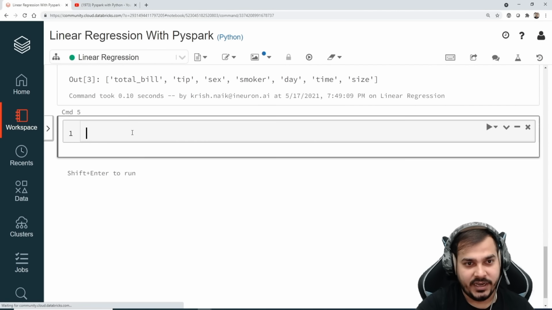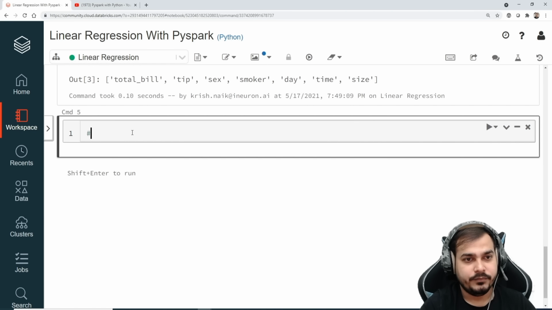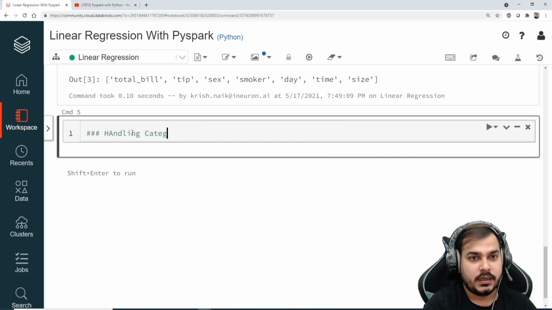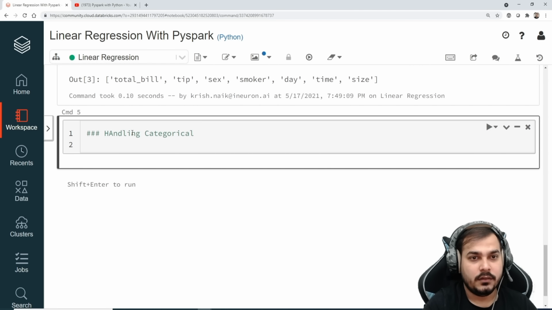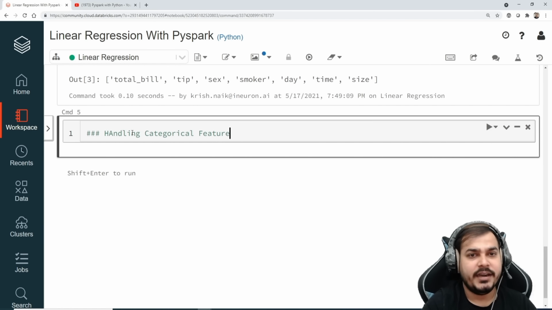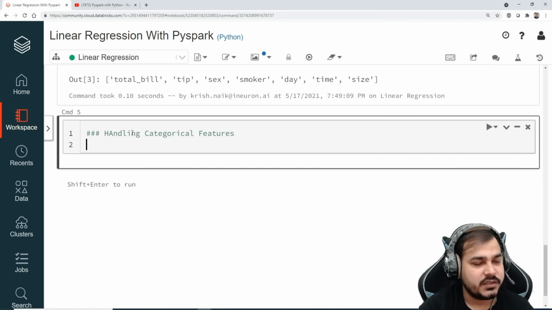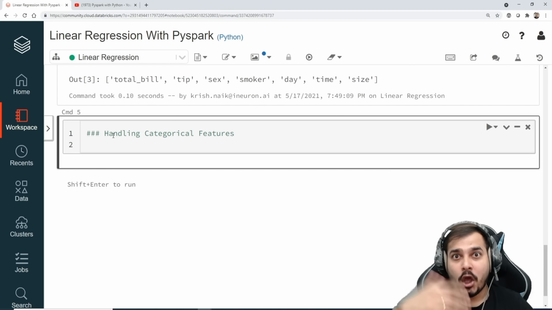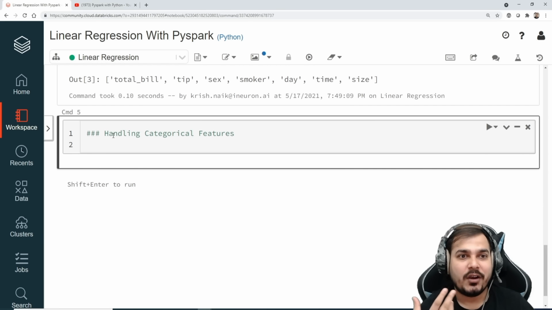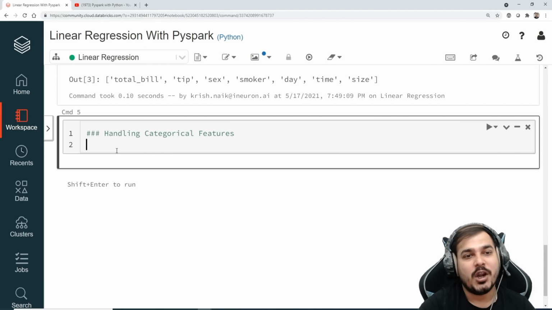So here I'm just going to write a comment: handling categorical features, right? Now I'll try to show you how to handle this kind of categorical features. One way in PySpark, and obviously we know in normal sklearn we try to use one-hot encoding, we try to use ordinal encoding, we try to use different kinds of encodings. Similarly, we can use that same encoding over here also with the help of PySpark. So for this particular process, we have something called a string indexer.